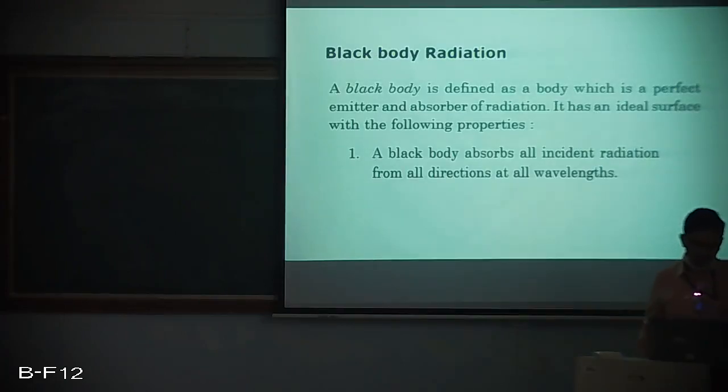Now we'll move on to black body radiation. Of course, we all have come across this in physics, wherein we define a black body to be a perfect absorber and a perfect emitter. But it has certain properties, like the first being the black body absorbs all incident radiation from all directions at all wavelengths. So it is absorbing almost all incident radiation which is falling on it, maybe in any direction, maybe at any wavelength.